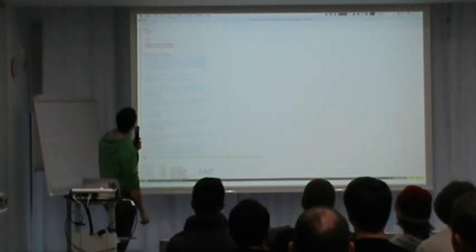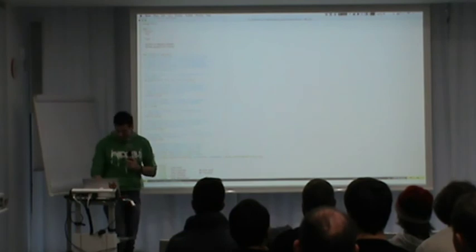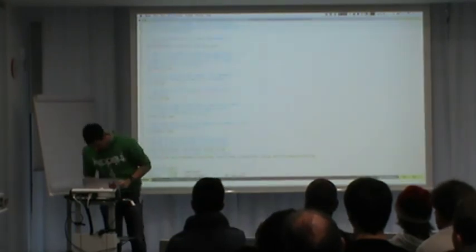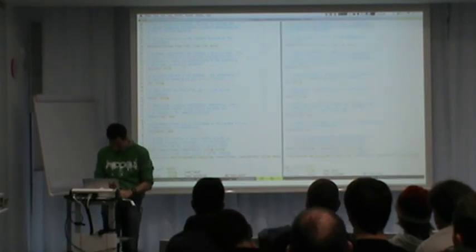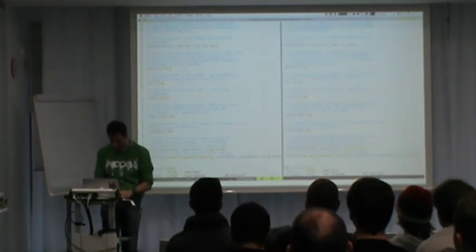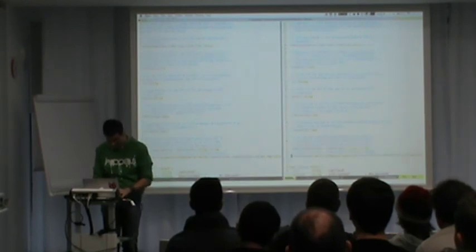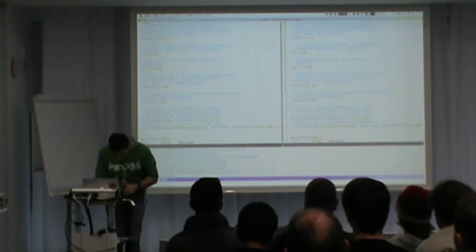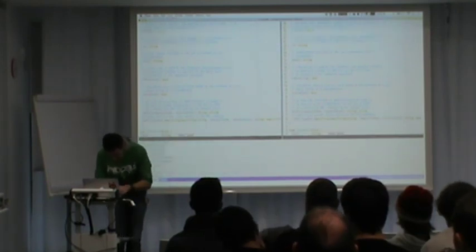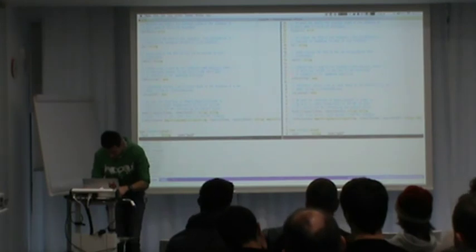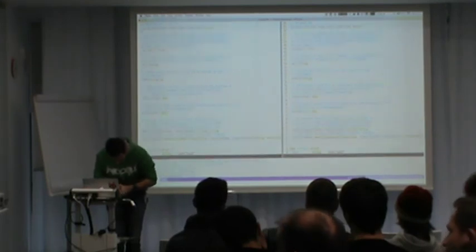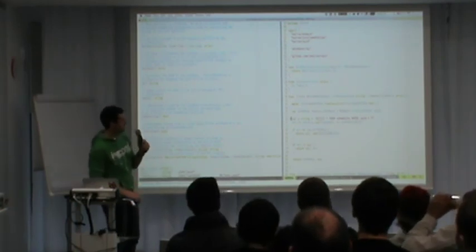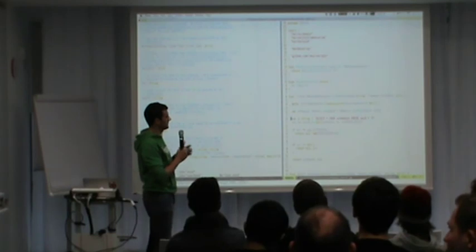So anyway, that's way too small. Bear with me. Okay, the mic's still on. Cool, so this isn't beautiful code, but this is more or less the way.